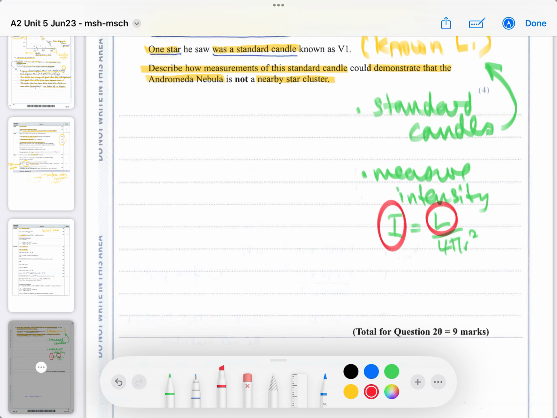You can then calculate the distance, which will be r. And then if the distance is too large, you've got to put too large.